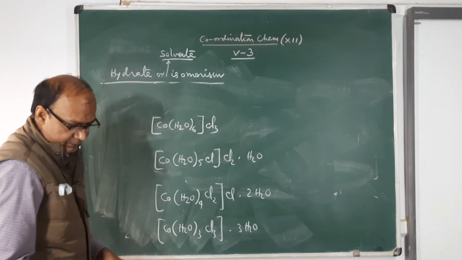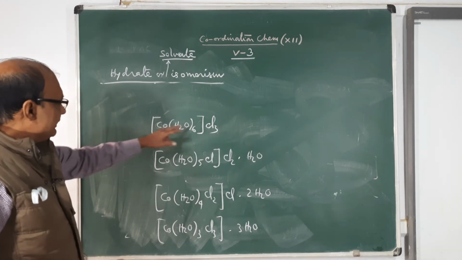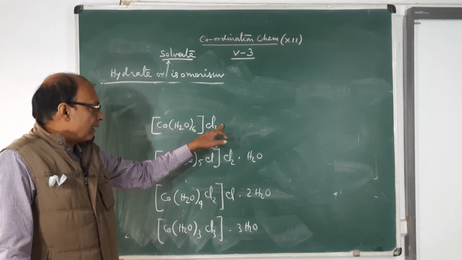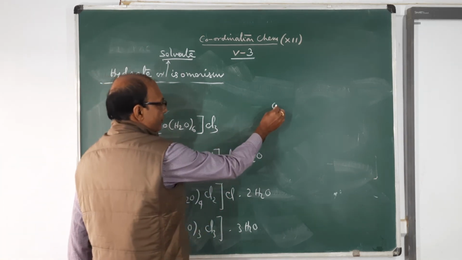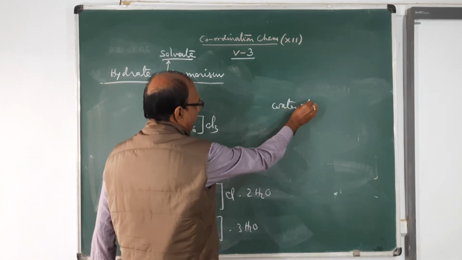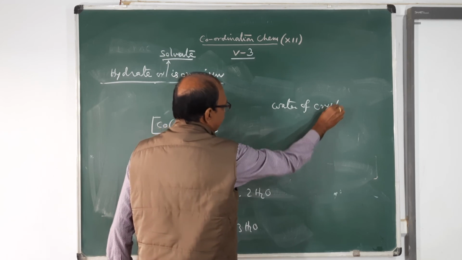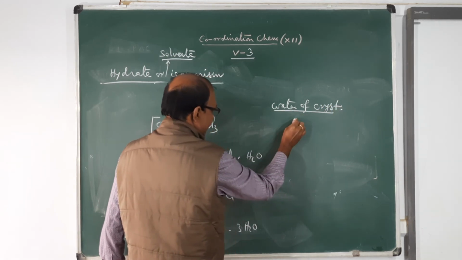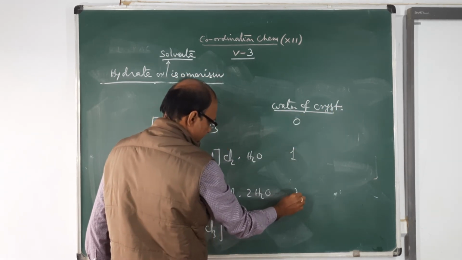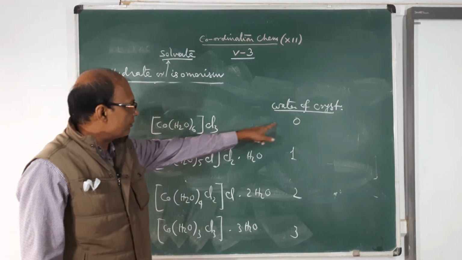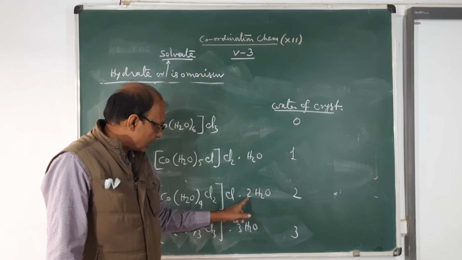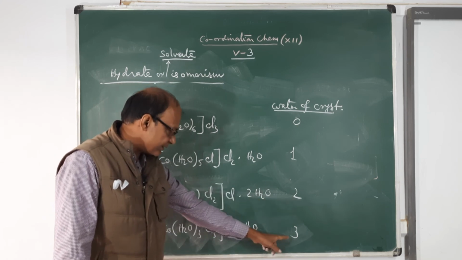So see the examples. Here you have water of crystallization 0, then 1, 2, 3.